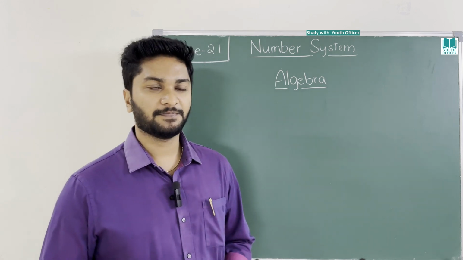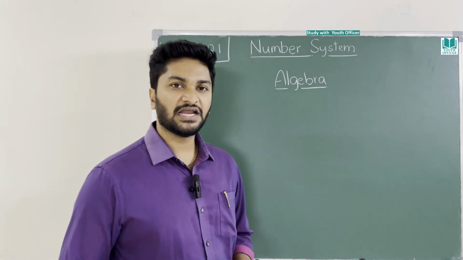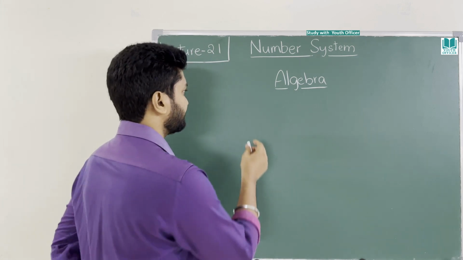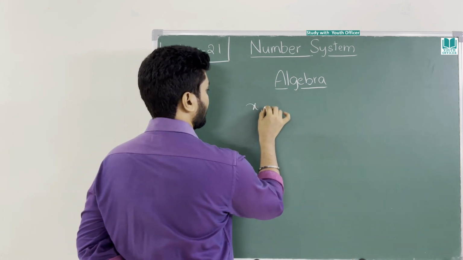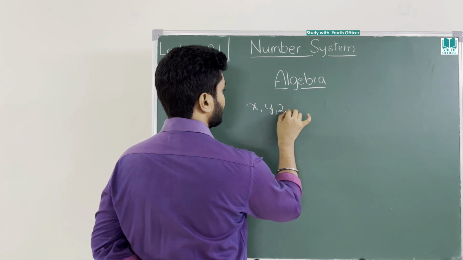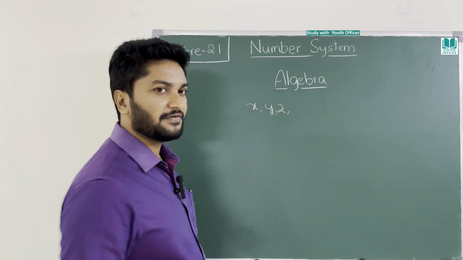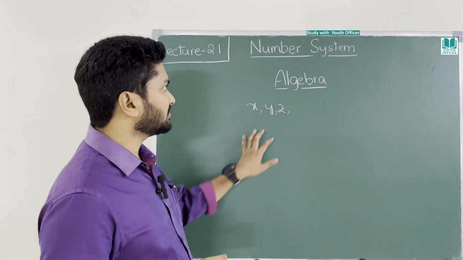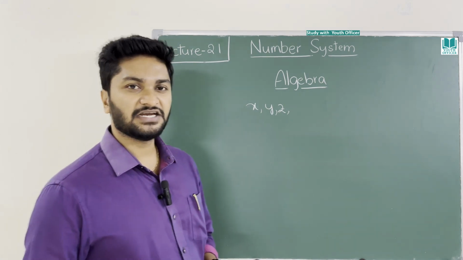Please concentrate. From your childhood onwards you might be hearing about x, right? x, y, z. You might be wondering, are these the alphabets? So this is not the alphabets. Why are we using these in numbers instead of 1, 2, 3?